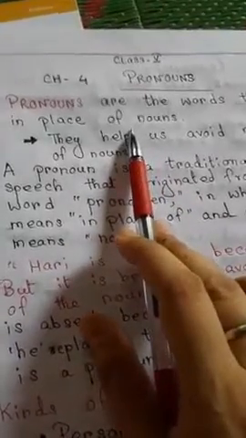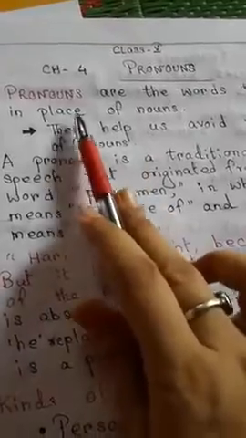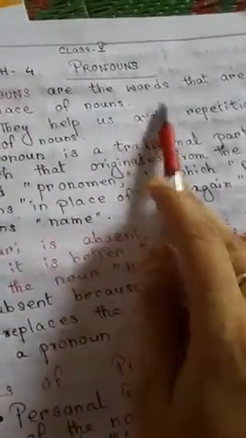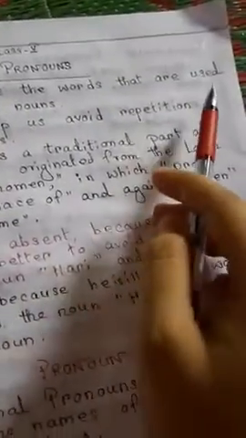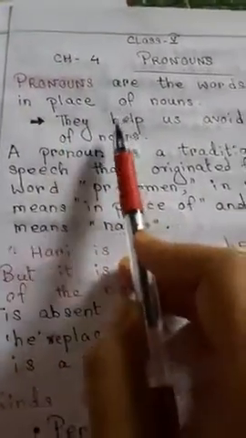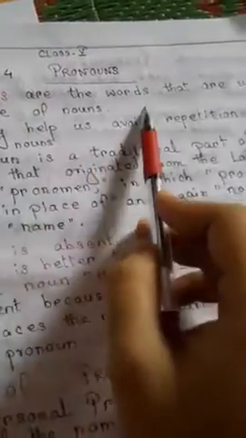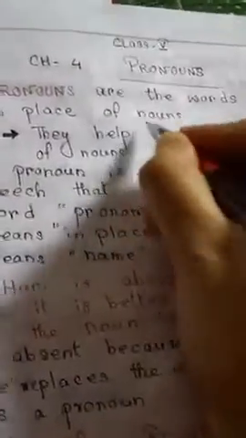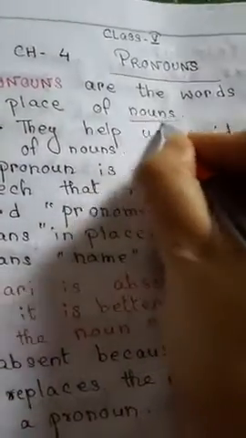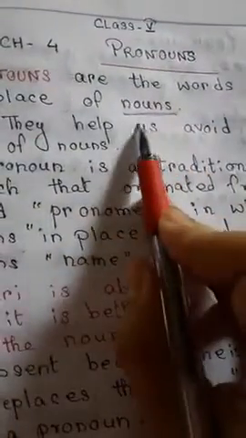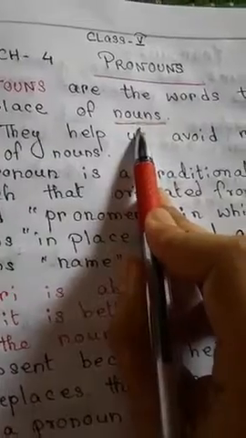What is a pronoun? Pronouns are the words that are used in place of nouns. Now, what is a noun? Noun is the naming word.